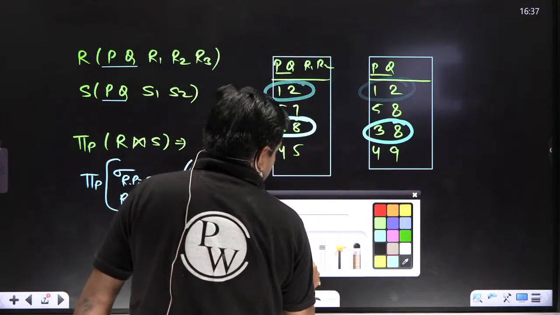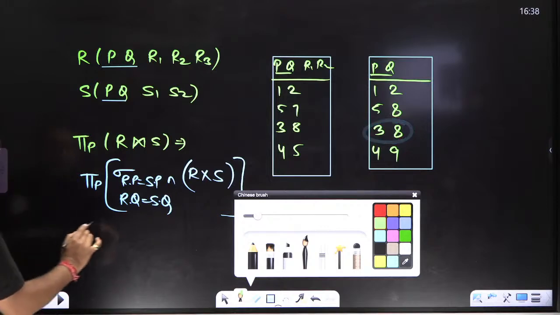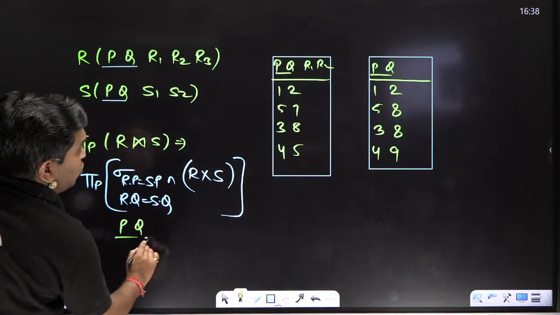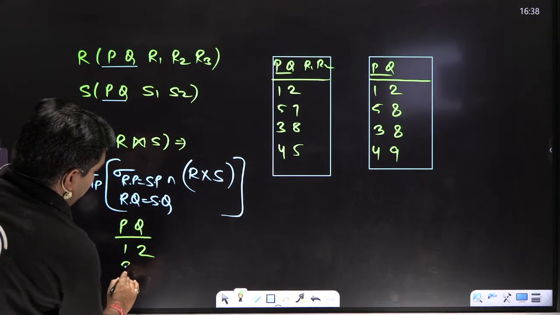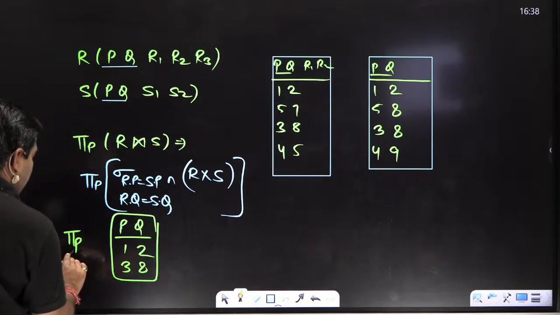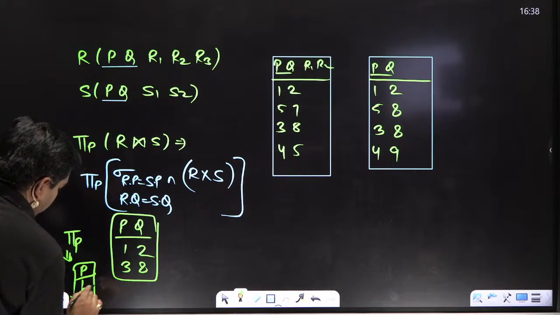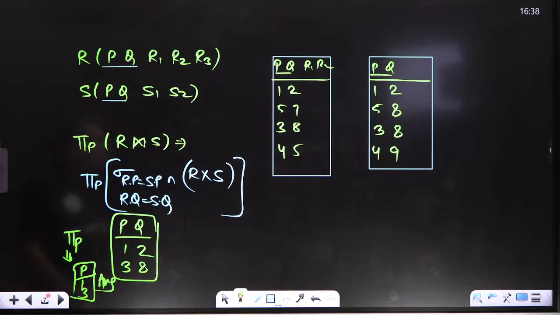So the output for this query is pi of PQ, you will get 1, 2 and 3, 8. Then you fetch pi of P, then you will get, my dear, 1 and 3. Clear, students? This is the output of this one.